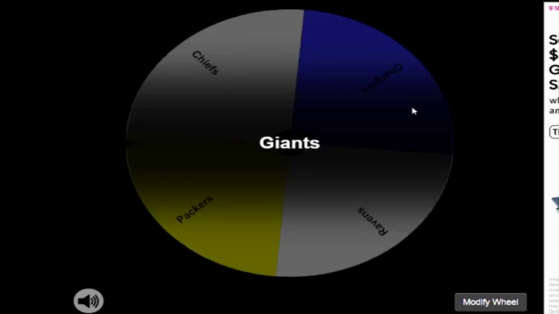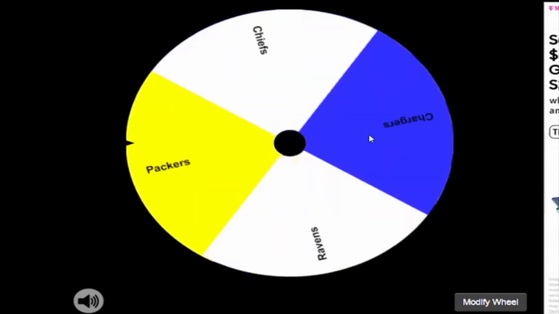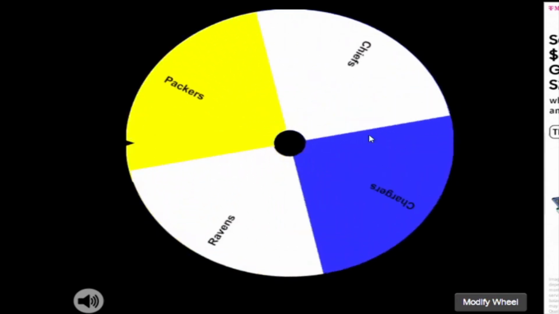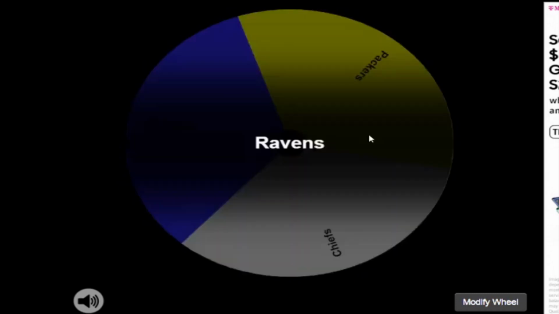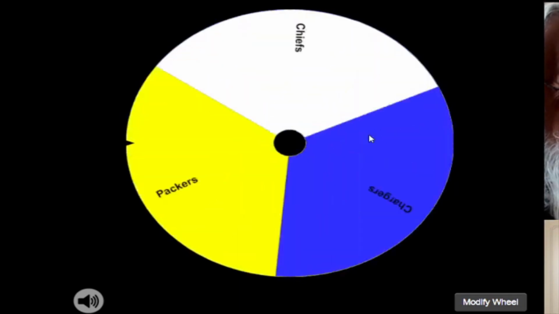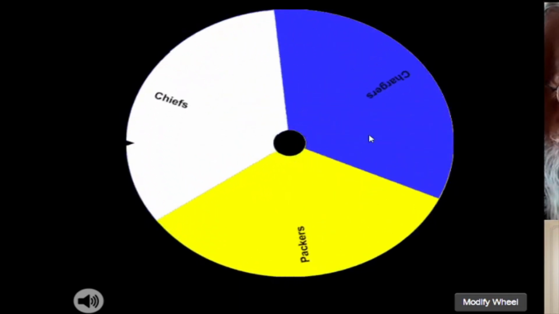So our final 4 seeds are going to be between the Chiefs, the Chargers, the Packers, and the Ravens, which are pretty good teams, minus the Chargers. So who is going to be the 29th seed in the bracket? That is going to be the Ravens. So who's going to be at 30, dead on 30, could be Packers, Chiefs, or Chargers. That's going to be the Packers.